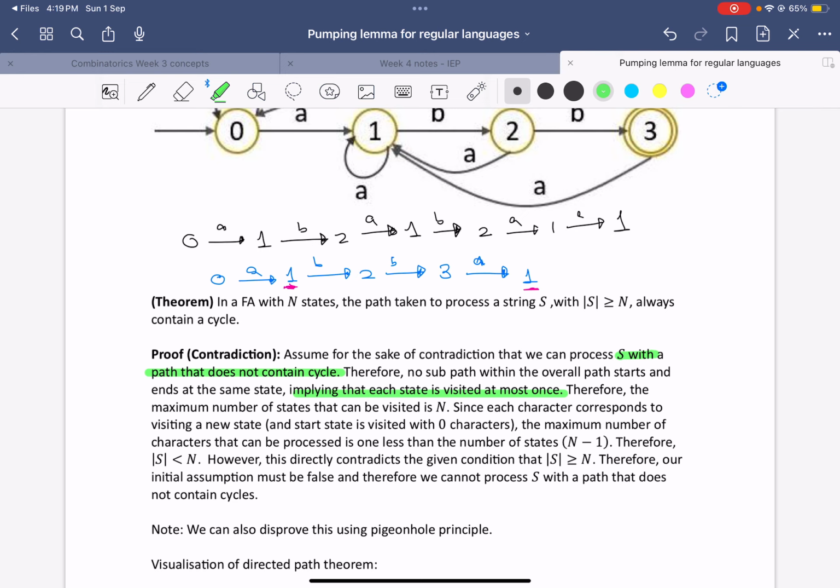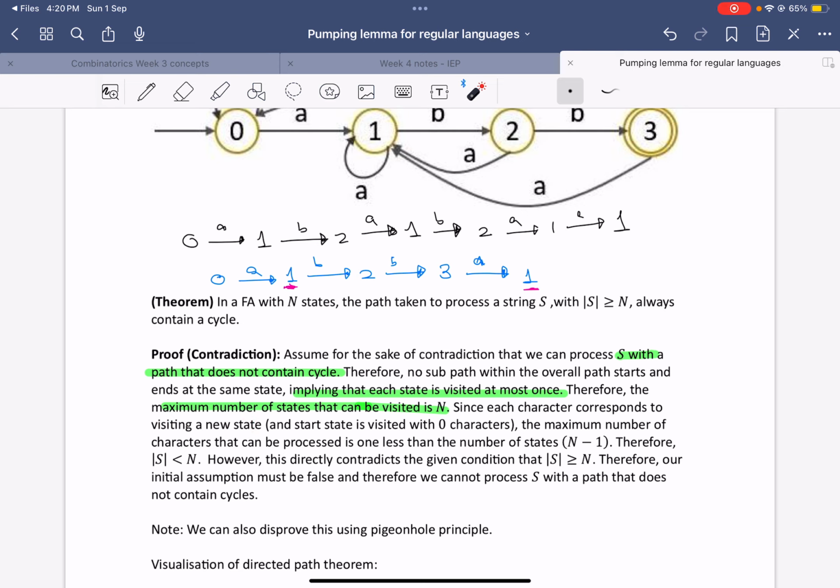Does that make sense? We saw that a cycle occurs when a state is visited for the second time. So if there are no cycles, that means each state is visited at most once. We also know that the maximum number of states that can be visited is equal to n. And further, each character corresponds to visiting a new state.